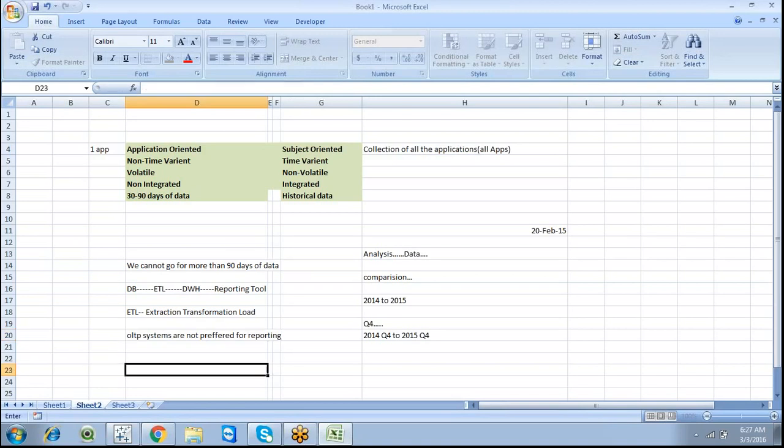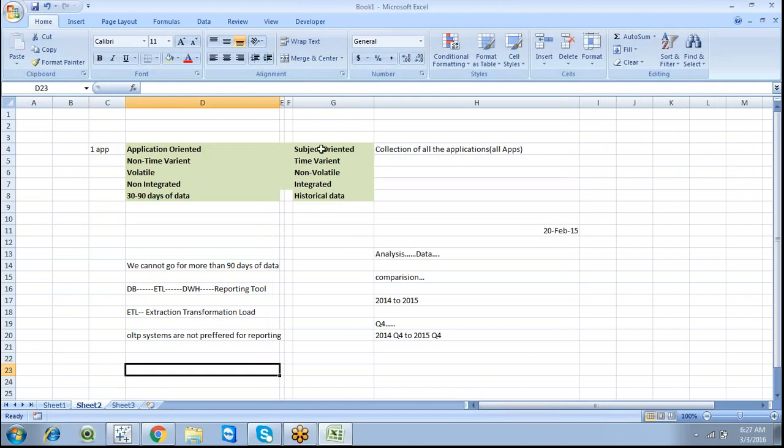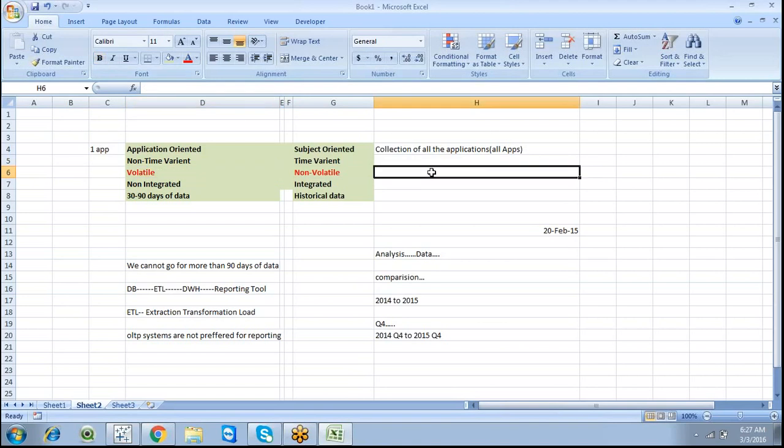But in a data warehouse we can go for reporting because it stores all the historical information and takes aggregation, which is called integration. So what is non-volatile, and what is its importance? It's simple: it is not possible to alter or modify anything. It is only possible with a select query.